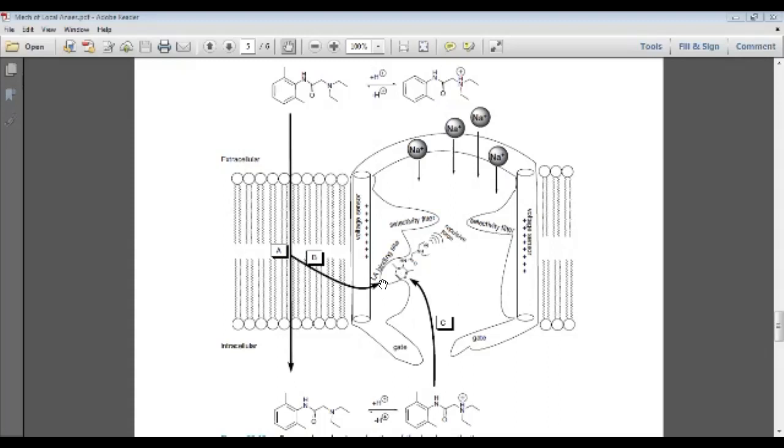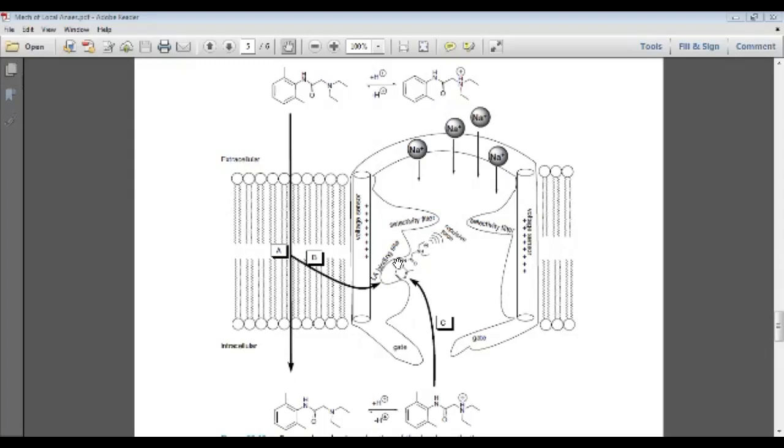There are two areas in the binding site: one is through the gate and the other within the cell membrane. Within the cell membrane, it will have the binding. So it should cross the cell membrane, and only then will it have the passage for binding to the local anesthetic binding site.